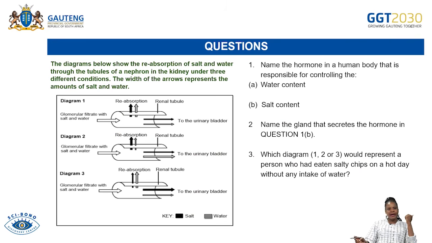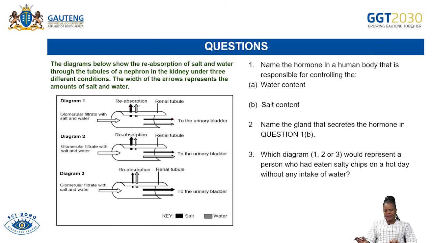The diagram below shows the reabsorption of salt and water through the tubules of a nephron in the kidney under three different conditions: 1, 2, 3. The width of the arrows represents the amount of salt and water. So here is the key. The black one represents the salt. All the black arrows represent the salt, and all the light gray arrows represent water. So these are the arrows of water.